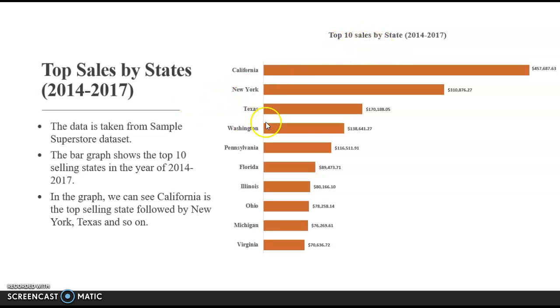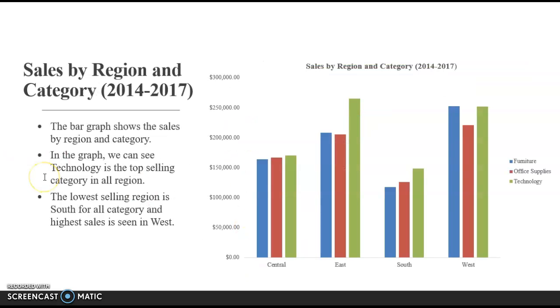And we can see from the bar graph, California is the top selling state, followed by New York, Texas, and so on. Secondly, I have tried to find out sales by region and category for the period of 2014 to 2017. We can see that technology is the top selling category in all 4 regions, and the lowest selling region is South and the highest is West, whereas the highest selling category technology is in the East.